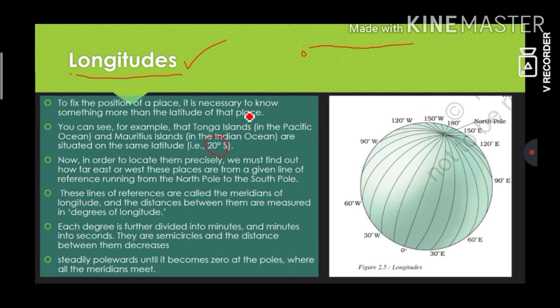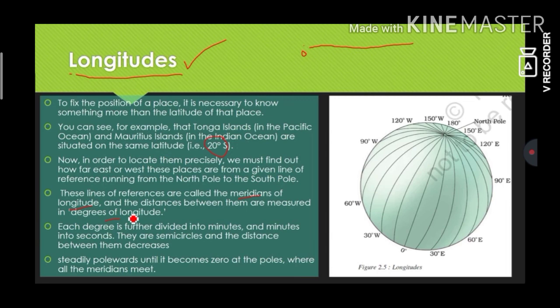But to calculate them precisely, we must find out how far they are east or west from a given line of reference running from the North Pole to the South Pole. These references are called the meridians of longitude. Remember, there you called them parallels of latitude. Here we are calling them meridians of longitude. And the distance between them is measured in degrees of longitude. This is a question asked by a lot of you, why it is measured in degrees.